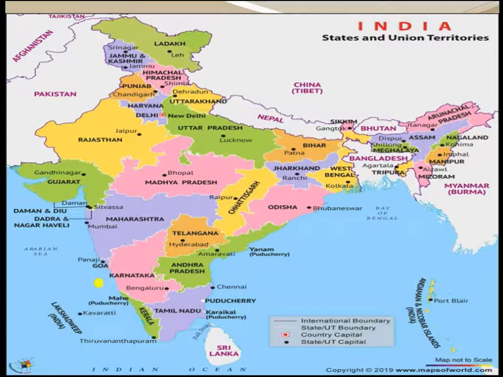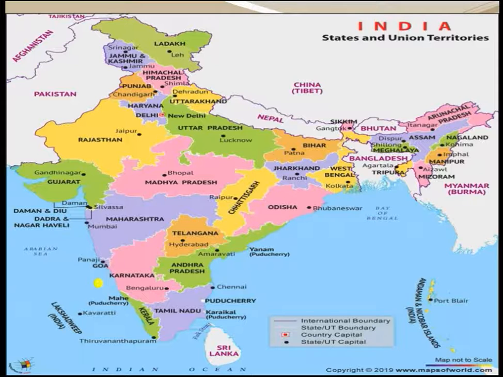With Bangladesh, again the same, West Bengal, Meghalaya, and Tripura. These are the states sharing their boundaries with the neighboring nations.